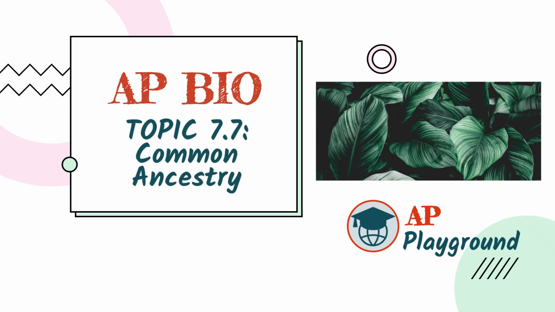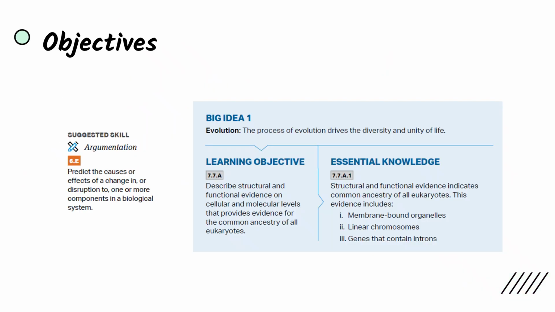Today we're covering topic 7.7, Common Ancestry. Super short lesson here, objectives are simple. There is evidence of common ancestry of all eukaryotes, and we'll be looking at membrane-bound organelles, linear chromosomes, and genes that contain introns as evidence for common ancestry.